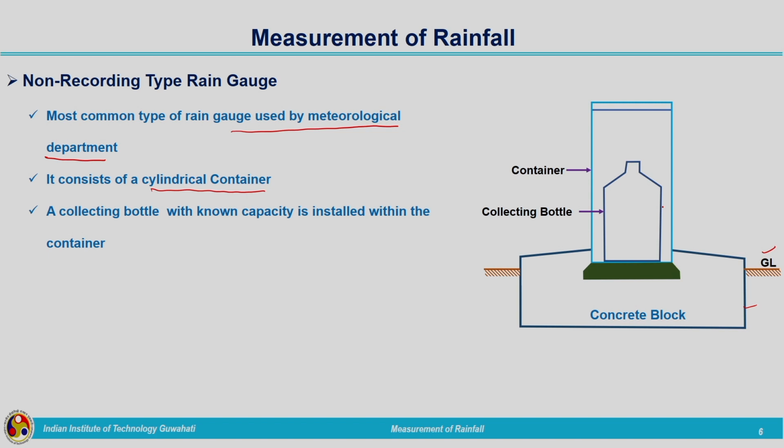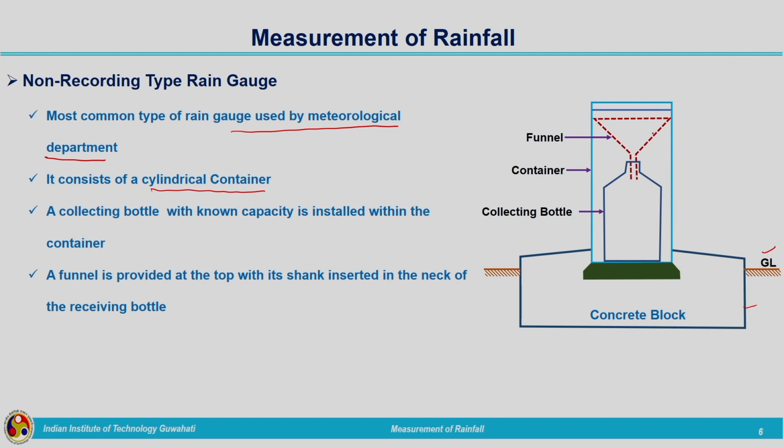A funnel is present at the top, here you can see the funnel. The funnel is provided at the top with its shank inserted in the neck of the receiving bottle. Just a funnel is kept inside the bottle.